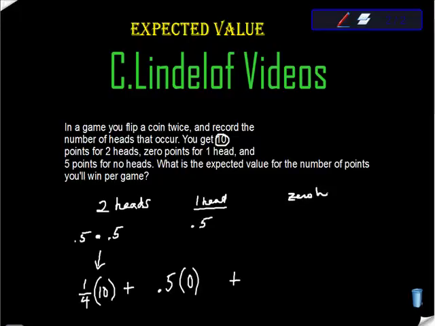0 heads. Well, if the chance of getting 2 heads is 25%, what's the chance of getting 0 heads? Because that would mean 2 tails, wouldn't it? So it would also be 1/4. However, in this case, be careful of the value. You get 5 points for that. So times 5, right?